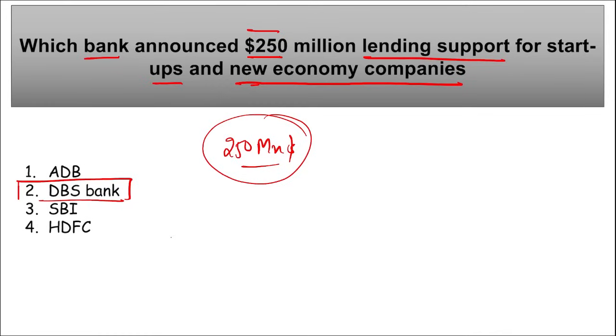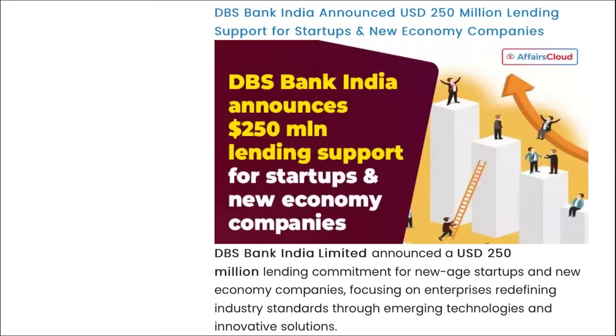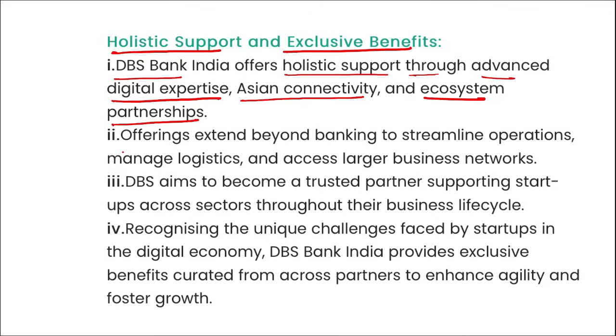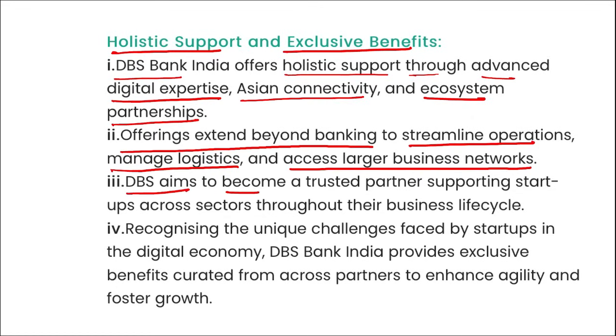Then if we talk about DBS Bank, who is the managing director and chief executive officer here? Surojit Shom. Headquarters is in Mumbai, Maharashtra, and it was established in 1994. Moving on, here you can see holistic support and exclusive benefits by DBS Bank. They will offer holistic support through advanced digital expertise, Asian connectivity, and ecosystem partnerships. This extends beyond banking to streamline operations, manage logistics, and access larger business networks, and DBS aims to become a trusted partner supporting startups across sectors throughout their business lifecycle, and so on.